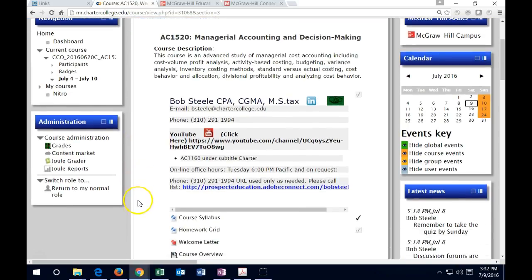Remember that the contact information is here with the name, the email address, and the phone number. We also have office hours. We've changed them to Tuesday at 6 p.m. Pacific time. These are not required, but the time is carved out. If you would like to ask questions at that time, it is in a question and answer format. If you want to ask questions, I would first call in here. And once we are called in, then we can use the screen share software as needed in order to work through problems using things like Excel and whatnot if we need to do so at that time.